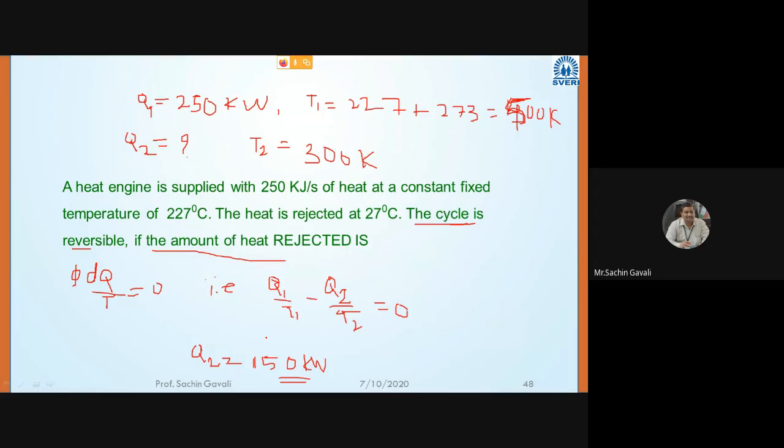Okay, so everybody is solving well. Wait for 2 minutes.